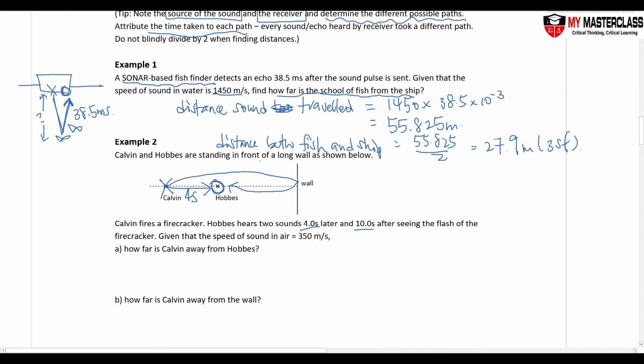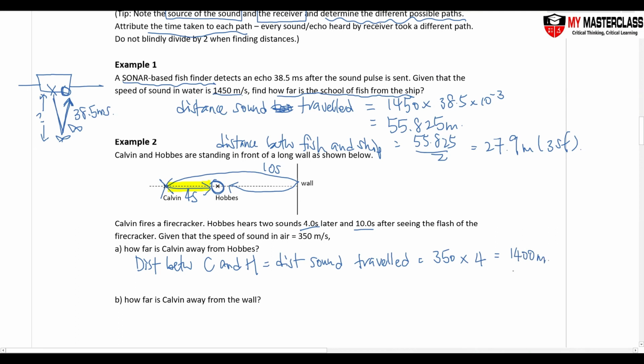The shorter one is the 4-second one, the longer one is the 10-second one. So how far is Kelvin from Hop? Kelvin from Hop is just this distance, which is the exact distance the sound moved. So the distance between Kelvin and Hop equals the distance sound traveled, which equals 350 times 4. This will give me 1400 meters. And that's it, no divide by 2.